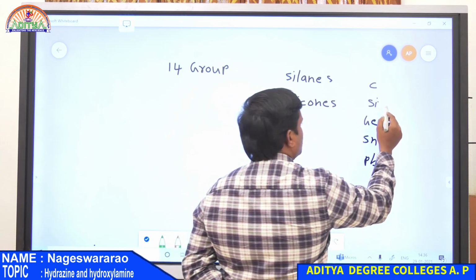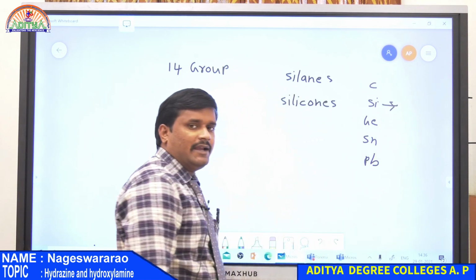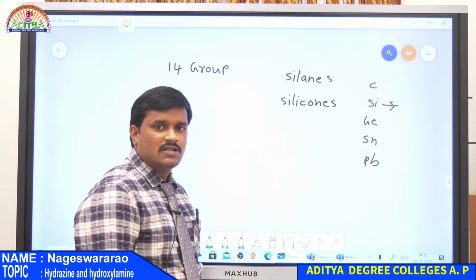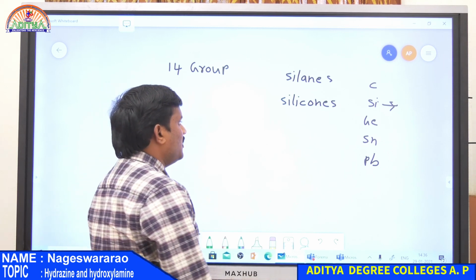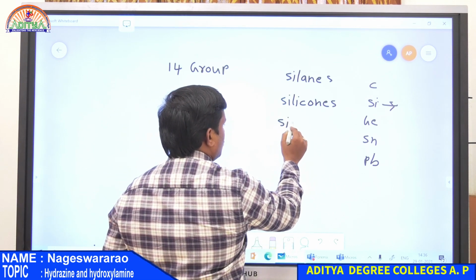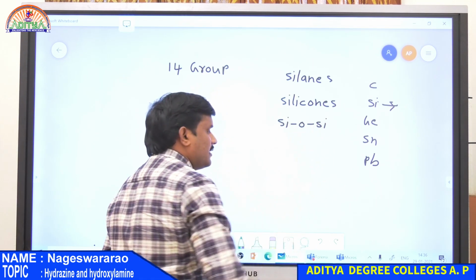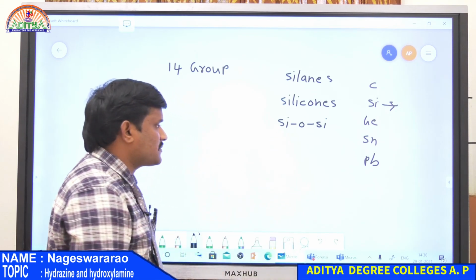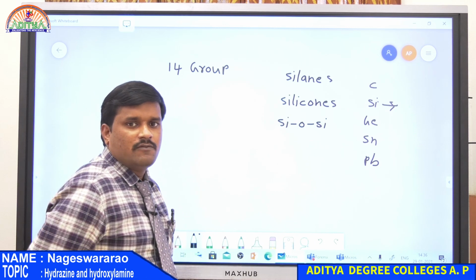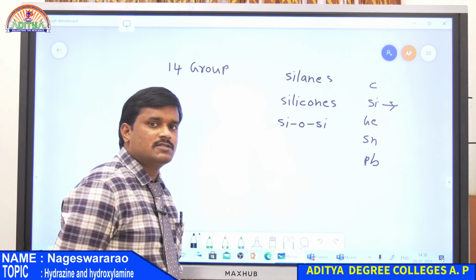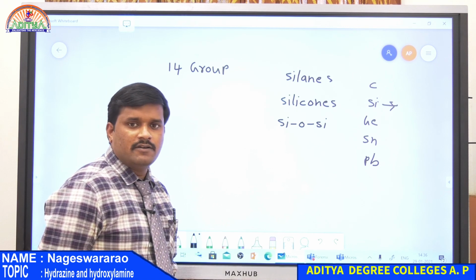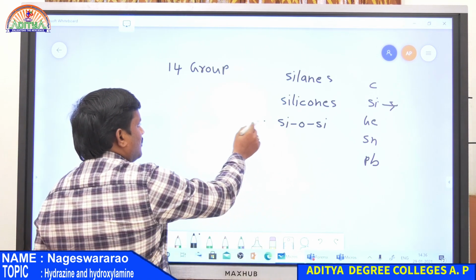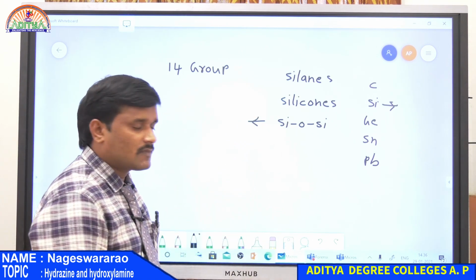So important compounds are under silicon. These are hydrides of silicon, that is nothing but silanes, and one more compound, that is silicones. Silicones are the polymers which contain Si-O-Si bond linkage. We completed the classification and preparation of silicones. Three types of silicones are there: first one is linear silicones, second one is cyclic silicones, and third one is cross-linked silicones. All are prepared from alkyl chlorosilanes.